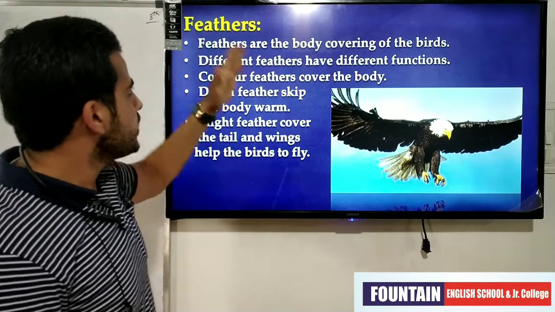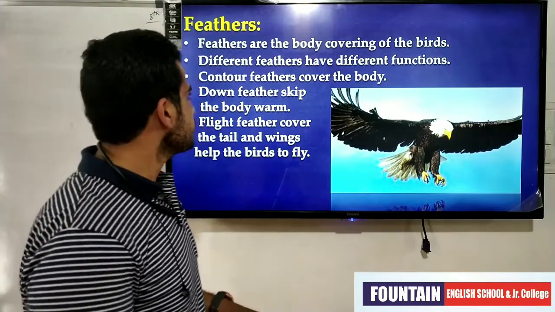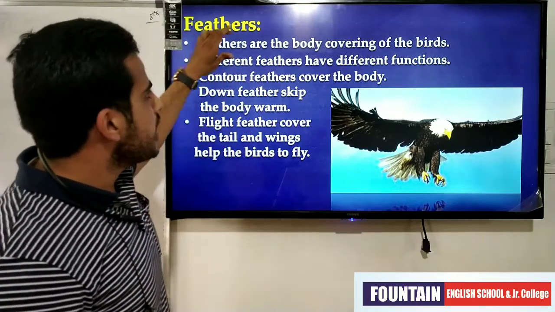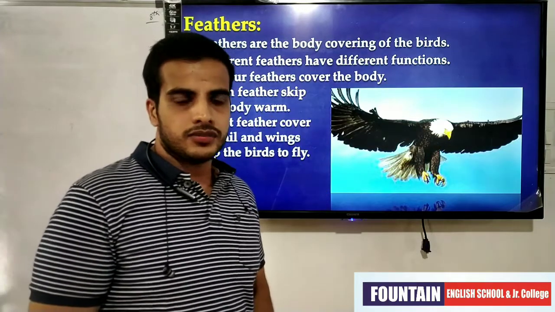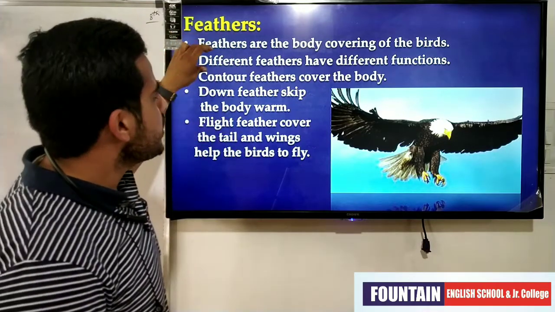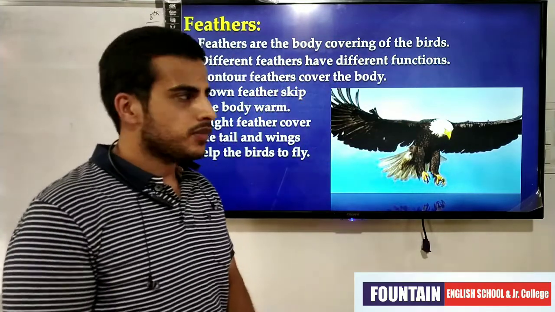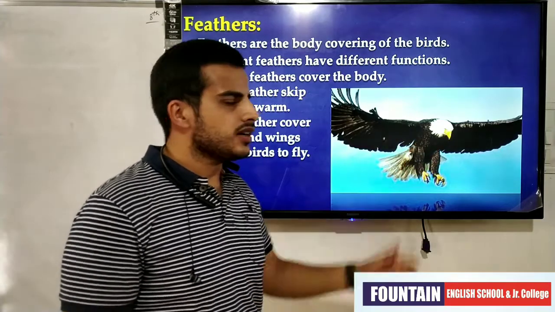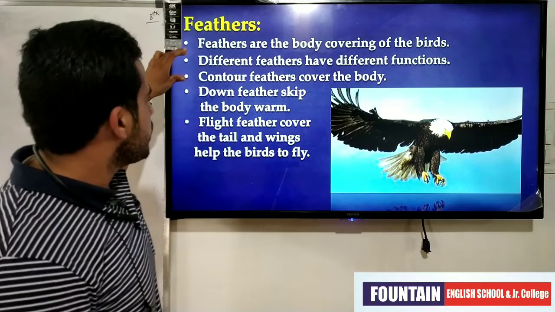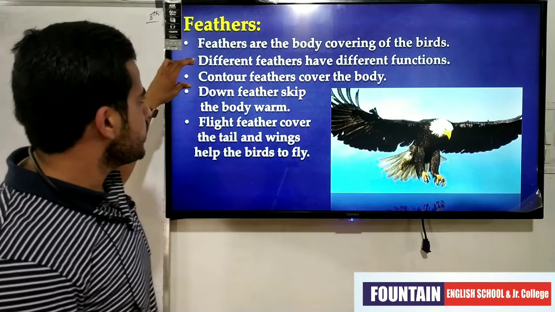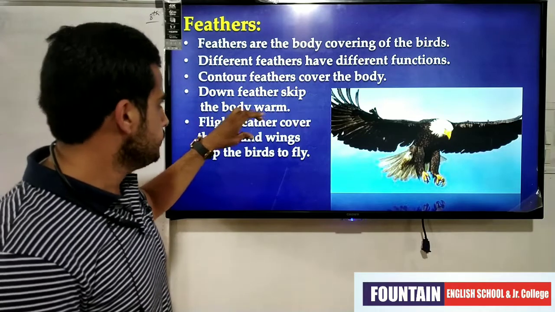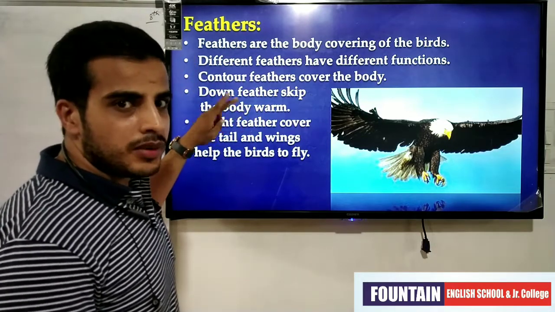Come to the point feathers. The next point is feathers. Feathers in Hindi language we can say fur. Okay. So feathers are the body covering of birds. You might have seen birds which contain feathers. Different feathers have different functions. Means there are some feathers which play different roles from each other. So the first one is contour feathers, the second is down feathers, and the third is flight feathers. They are different from each other, but they all are feathers.